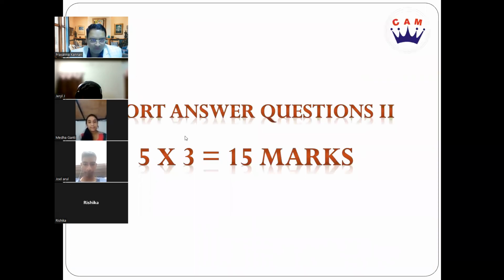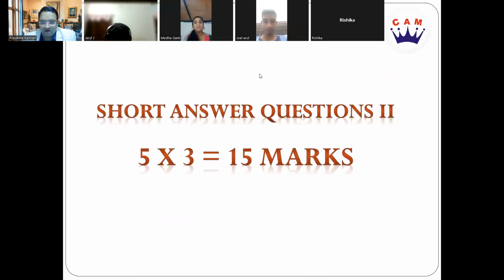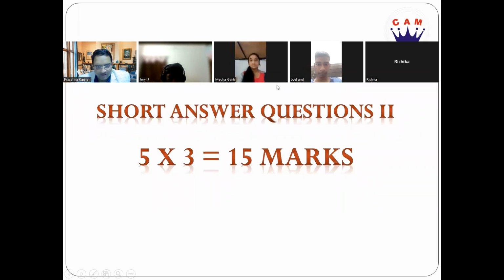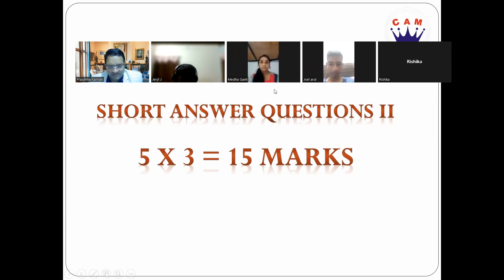Now we move on to the next part of the paper, which is short answer questions, second type. So now here you're going to have 5 questions, each carrying 3 marks, amounting to 15 marks. So this may have anything from 4 to 6 steps. And you should not be spending a lot of time as on a 5-mark question. So you must ensure the 2 marks, 3 marks, and all that are given due importance. And for the 5 mark, you must find enough time to complete the paper.